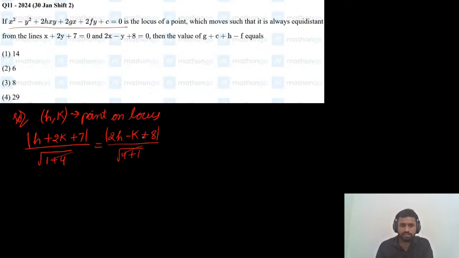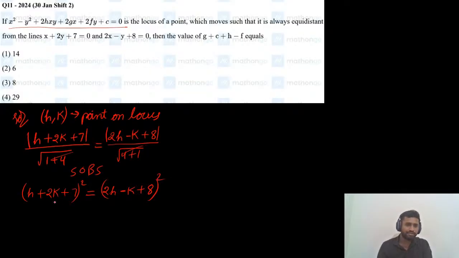How to solve this modulus equation on both sides? Simple method: by squaring on both sides. Whenever there is a modulus on both sides, just by squaring on both sides we can solve it. So by squaring on both sides, h plus 2k plus 7 whole square equals 2h minus k plus 8 whole square.